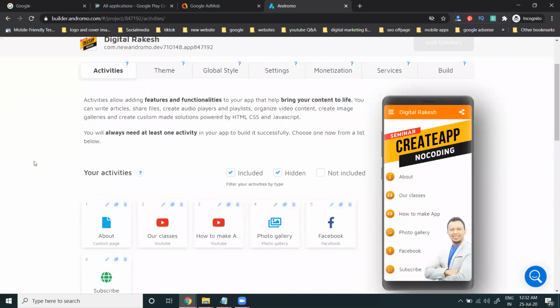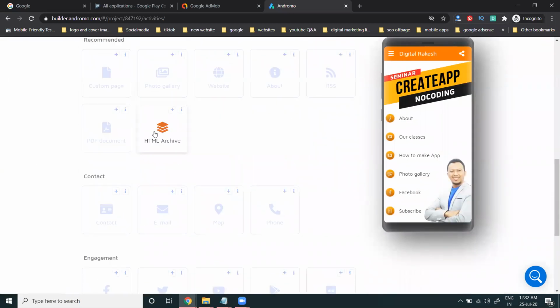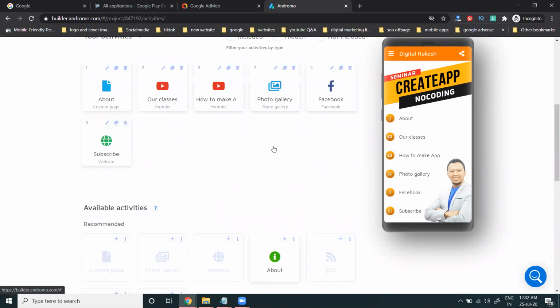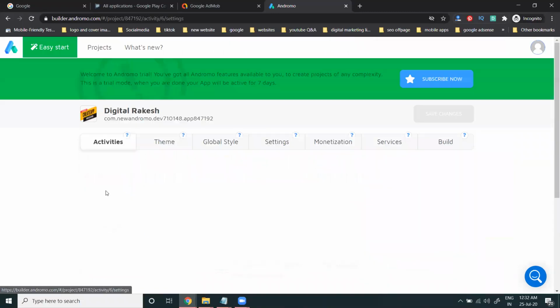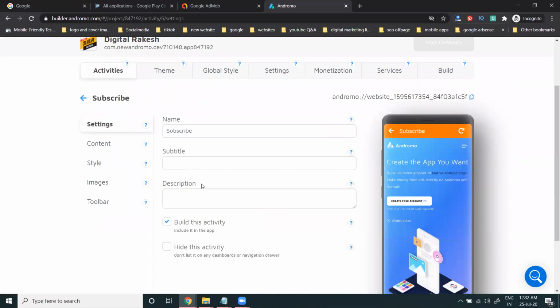Now we will start here. Now these are all your particular activations. So what activation will be done about our classes, how to make photography, Facebook, and the subscribe option. You click subscribe here. Every option will be there. The particular option, subtitle and description, everything here.